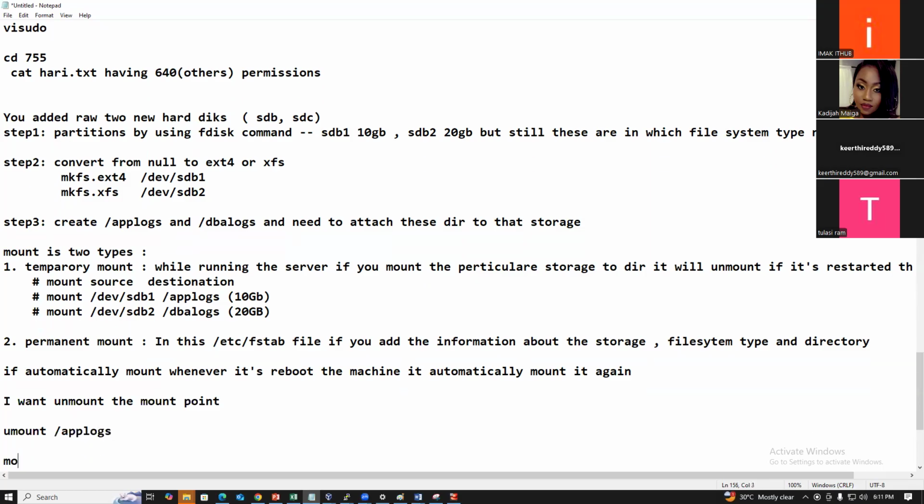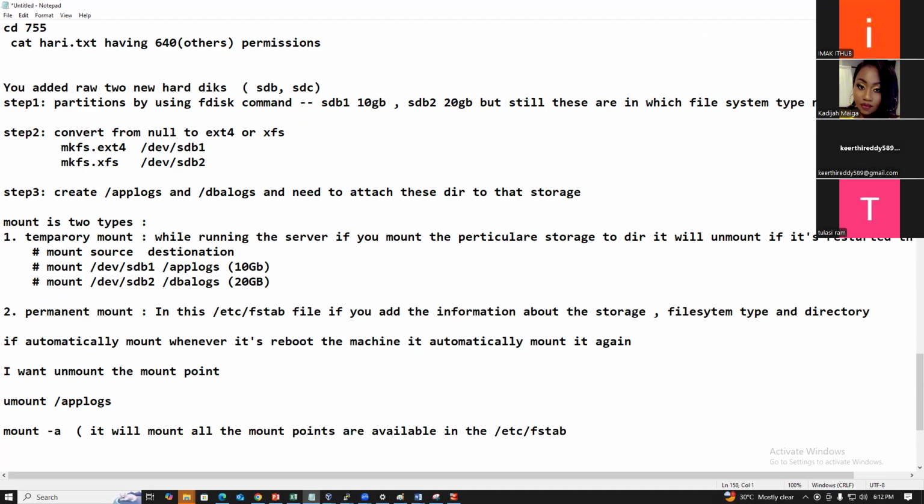If I want to mount everything, you can use mount -a. It will mount all the mount points available in the /etc/fstab.